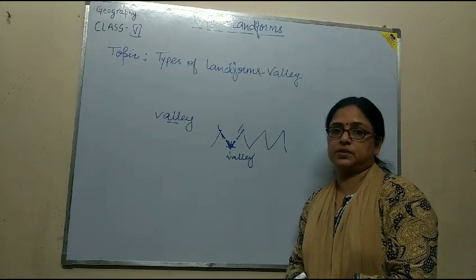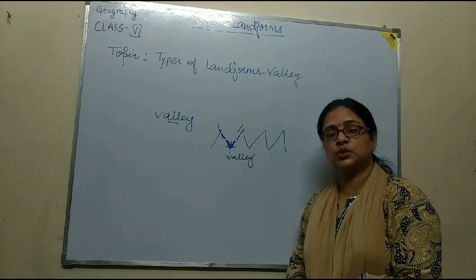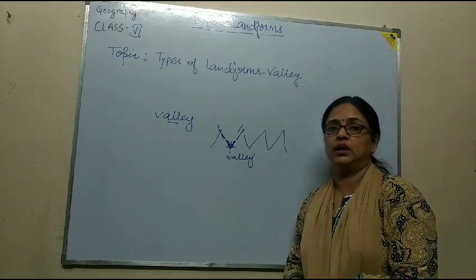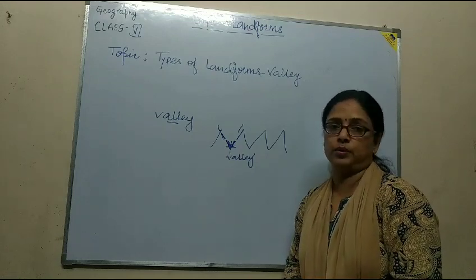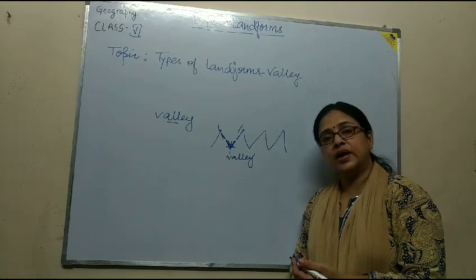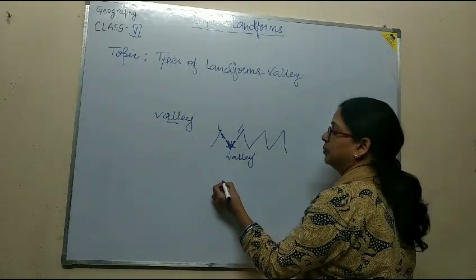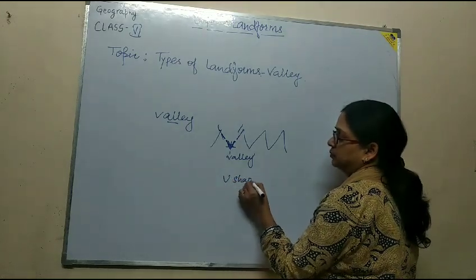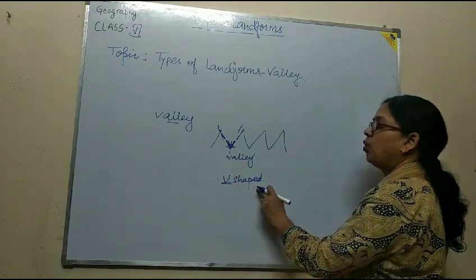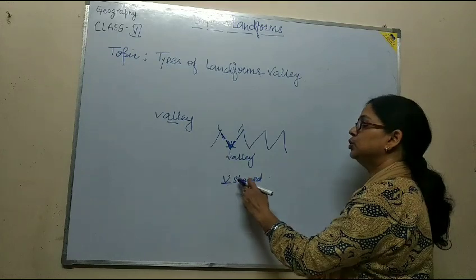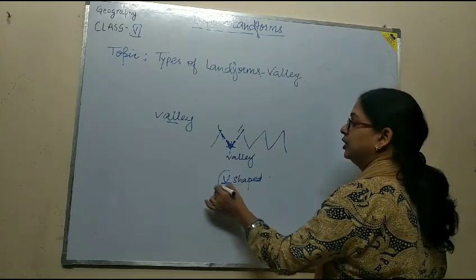Valleys are of different types: U-shaped valley, V-shaped valley, transverse valley, longitudinal valley, dry valley, hanging valley, rift valley. Many types of valleys are formed. As far as the formation of valleys is concerned, if we take an example, the U-shaped valley, how is it formed? First, the name already defines it: the valley is in the shape of the alphabet U.